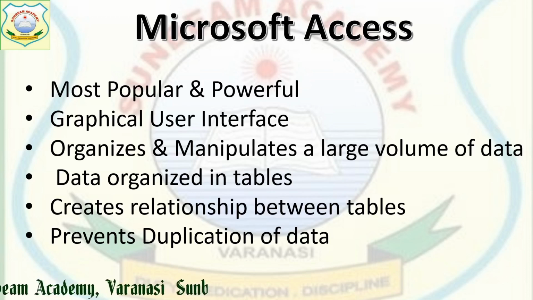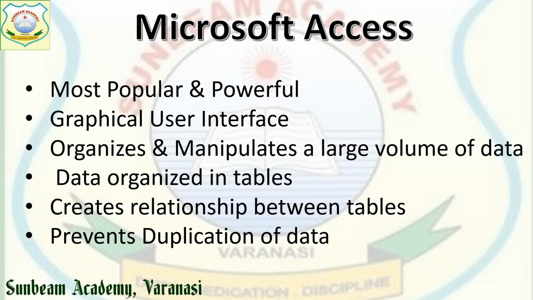Next, it prevents duplication of data. Last time also I told you, duplication of data means repetition of data. In Microsoft Access, if we try to enter the same data, it prompts us that this data already exists in the database.